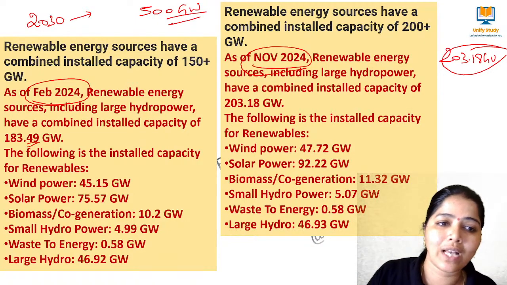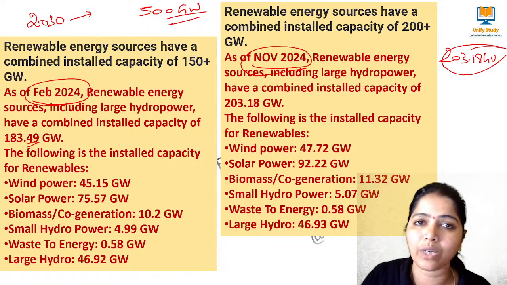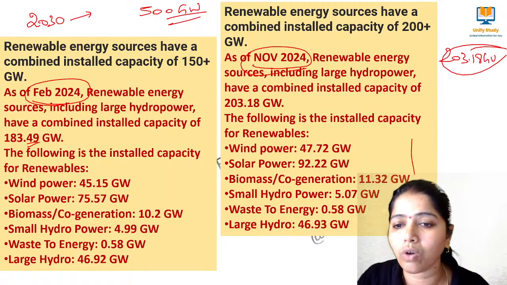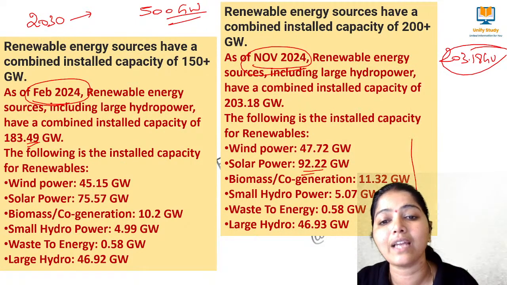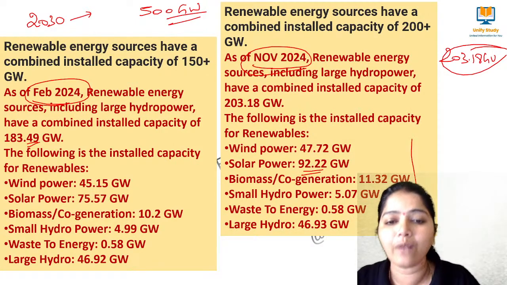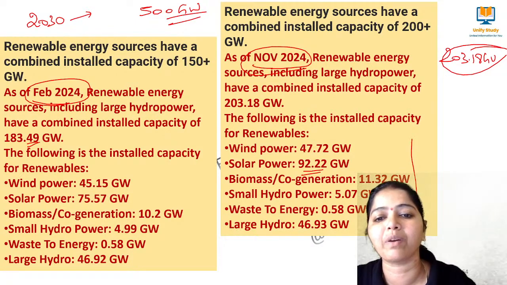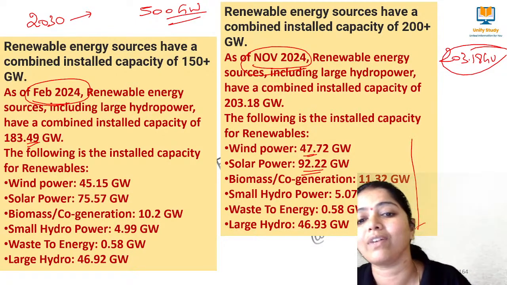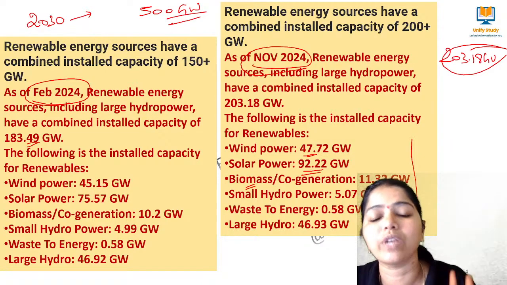So this is the comparison as of February 2024; you can note this down. Solar power installed capacity has reached 92.22 gigawatts. Wind power has an installed capacity of 47.72 gigawatts. Biomass has 11.32 gigawatts.